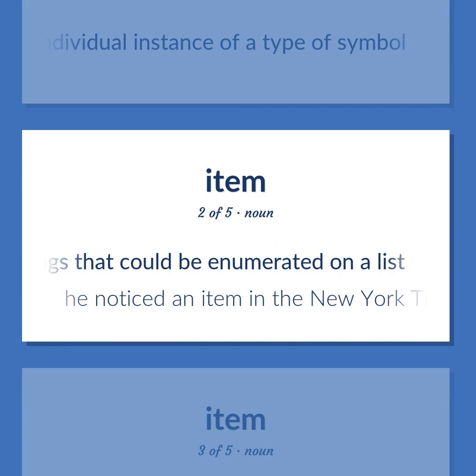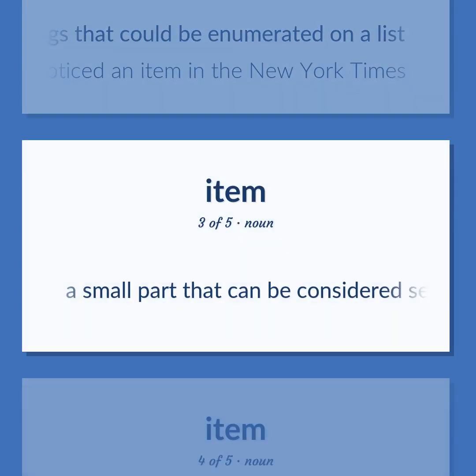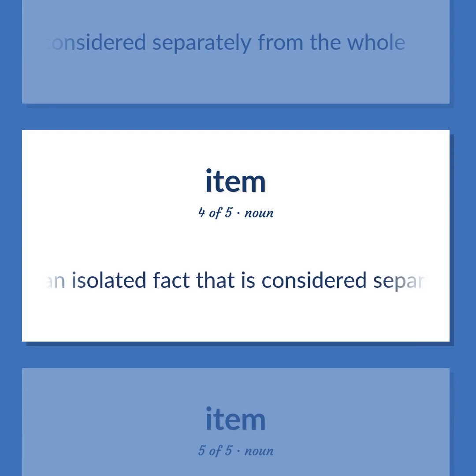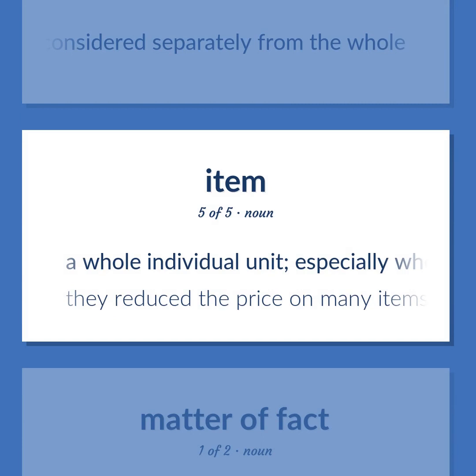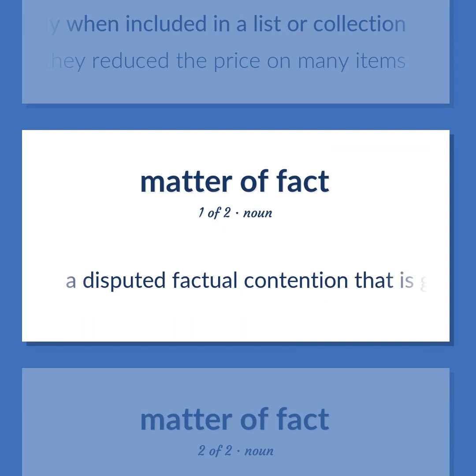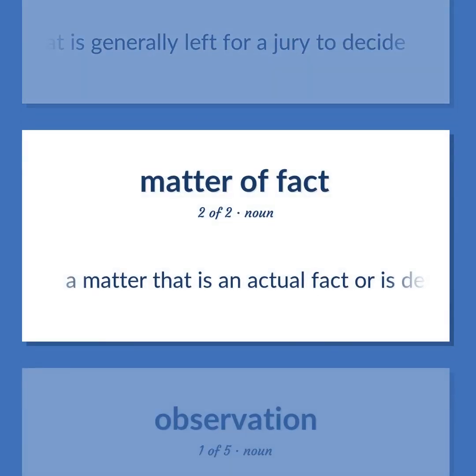He noticed an item in the New York Times. A small part that can be considered separately from the whole. An isolated fact that is considered separately from the whole. A whole individual unit, especially when included in a list or collection. They reduced the price on many items. A disputed factual contention that is generally left for a jury to decide. A matter that is an actual fact or as demonstrable as a fact.